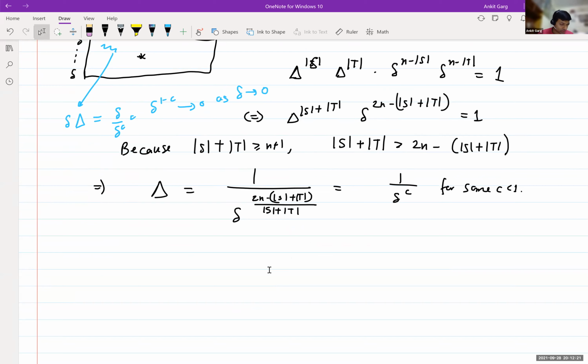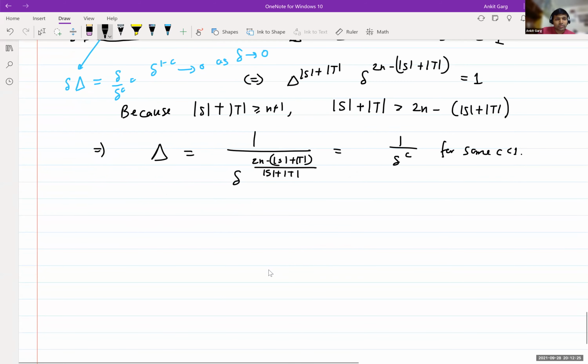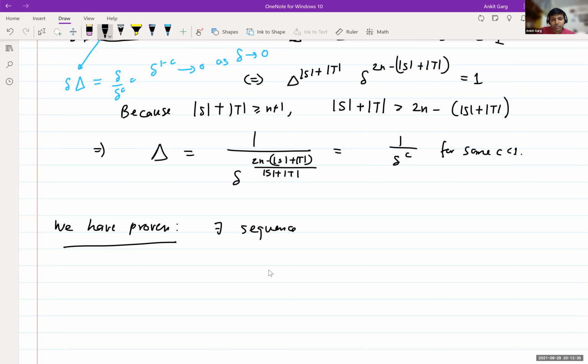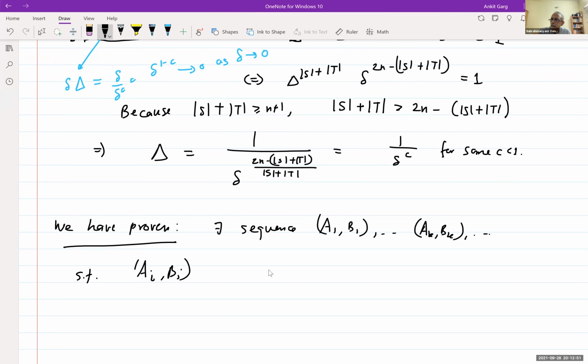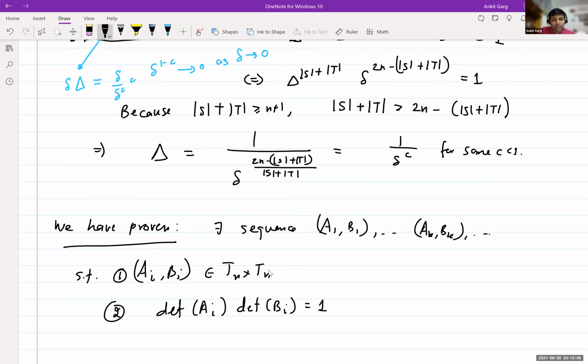Now, to rephrase what we have proven, there exists a sequence A1, B1, ..., AK, BK, such that these A_i, B_i are now in the torus, not the special torus, and the determinant of A_i times the determinant of B_i is 1, and we are driving this to 0 in the limit.